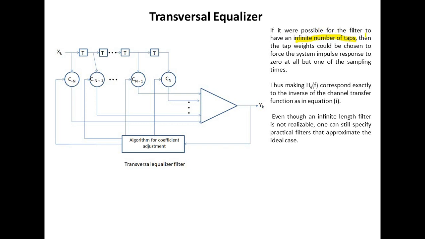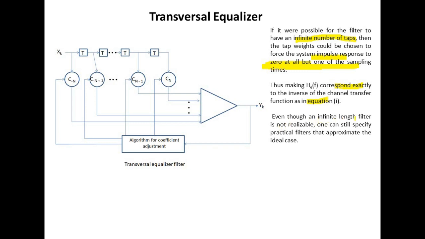If it were possible for the filter to have an infinite number of taps, then the tap weights could be chosen to force the system impulse response to 0 at all but one of the sampling times, thus making the transfer function He of frequency correspond exactly to the inverse of the channel transfer function, as was shown in equation 1.